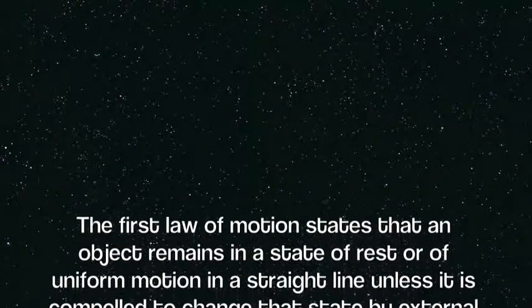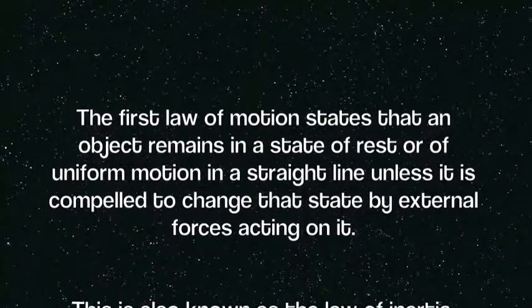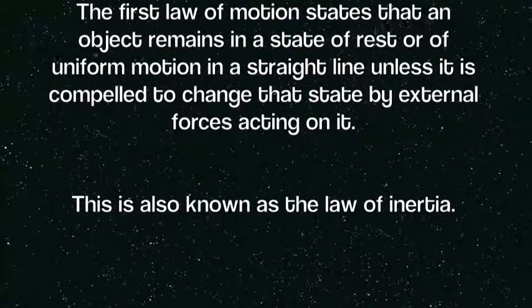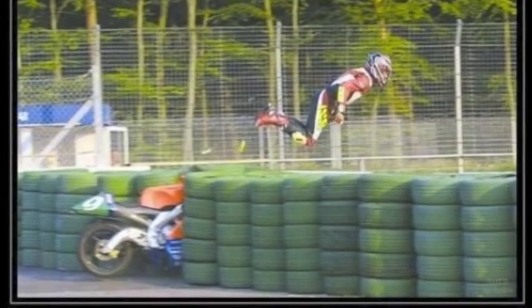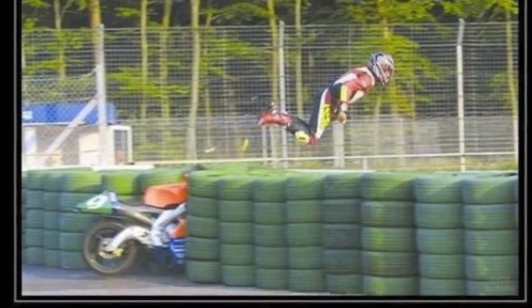The first law of motion states that every object remains in a state of rest or uniform motion in a straight line unless it is compelled to change that state by external forces acting on it. This is also known as the law of inertia. Inertia is the tendency for an object to stay at rest or continue in motion.